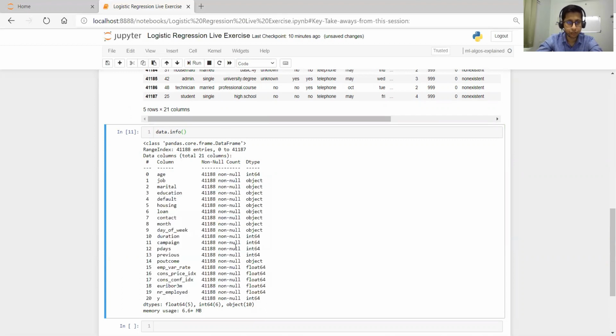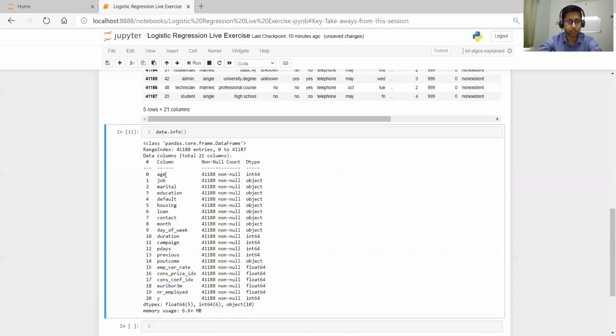We have age, job, marital status, education, default. These are the different columns, and this is the data type. Whichever are numeric give int64 and float, and some give object. These are nothing but the categorical columns, so by default it returns them as object. We'll see how to handle and interpret them.